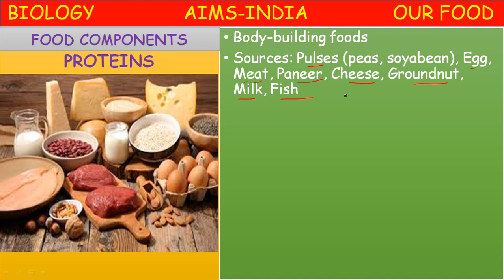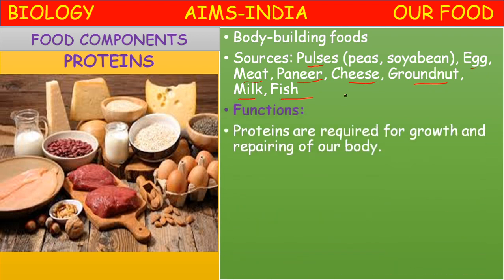And milk, meat and eggs are rich sources of proteins from animal sources. Milk and milk products like paneer, cheese, and some vegetable oils also contain some proteins. Meat from fish, poultry means birds, and goat, sheep, these are all rich in proteins. The functions of proteins: proteins are required for growth and repair of our body.